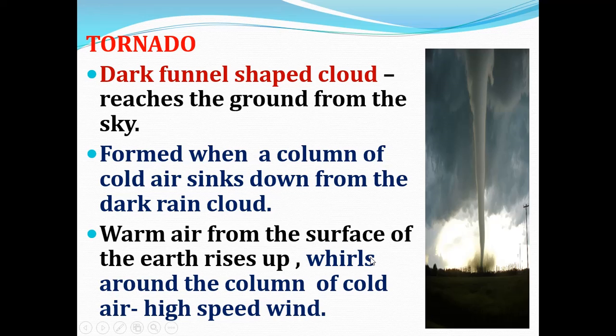And due to this, warm air from the surface of the earth rises up. It whirls around the column of cold air with high speed wind.